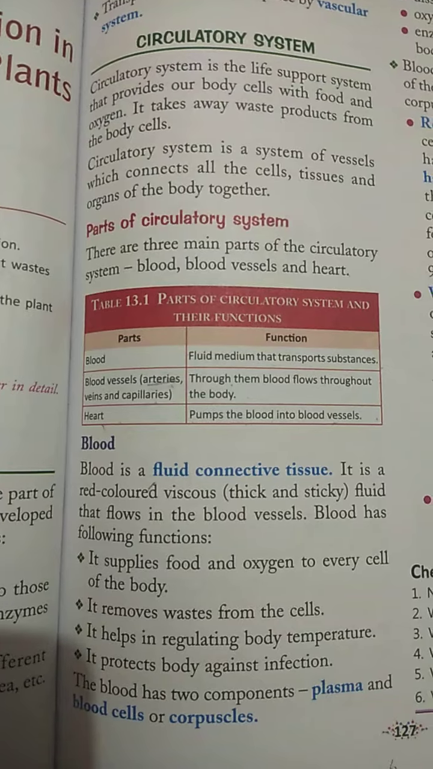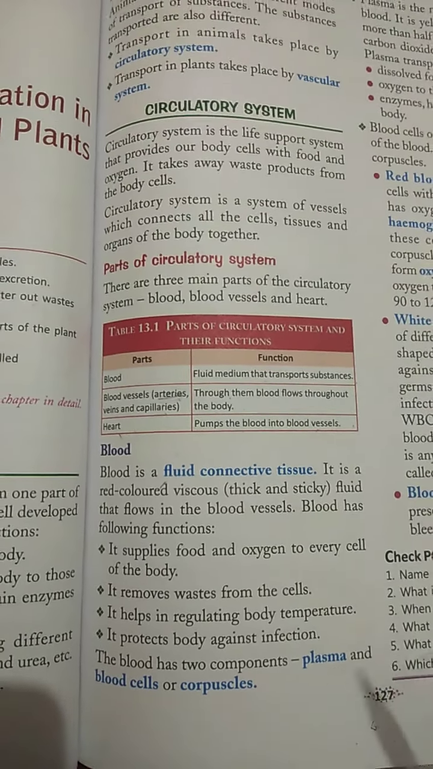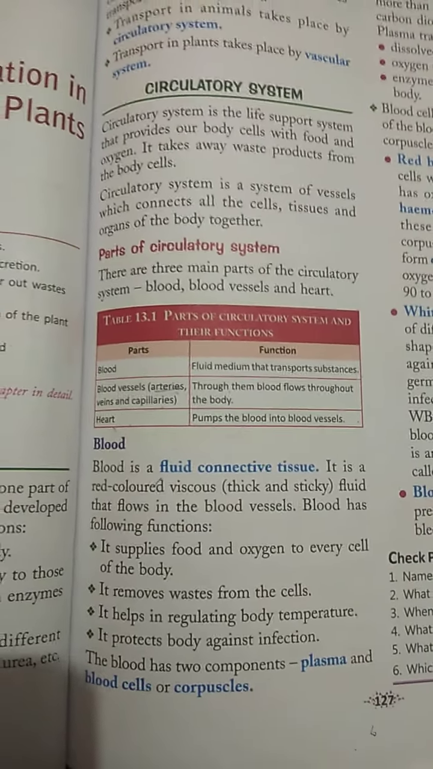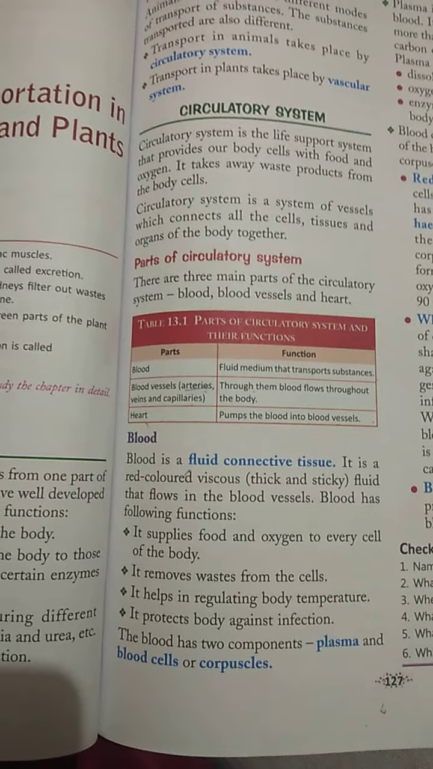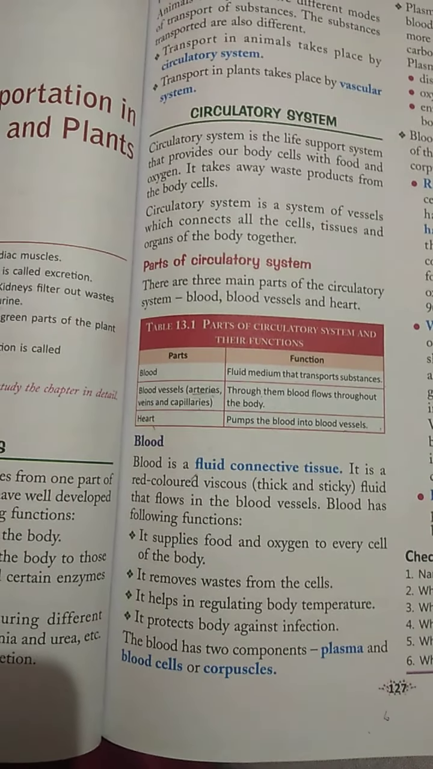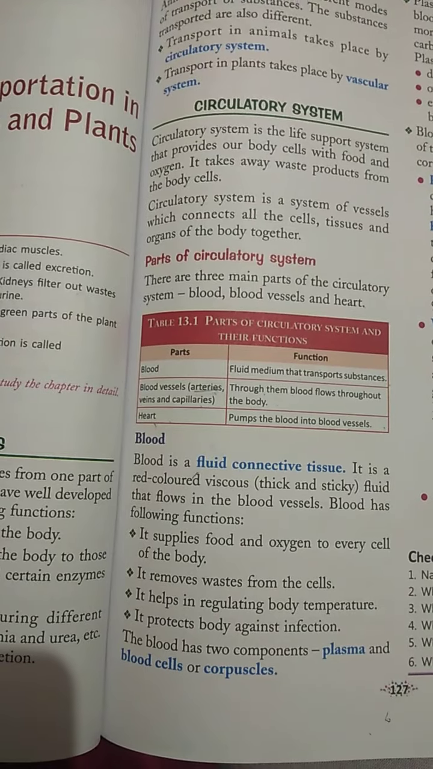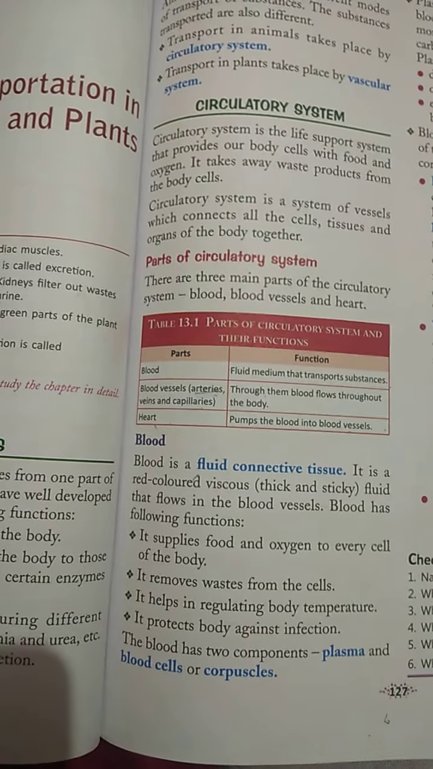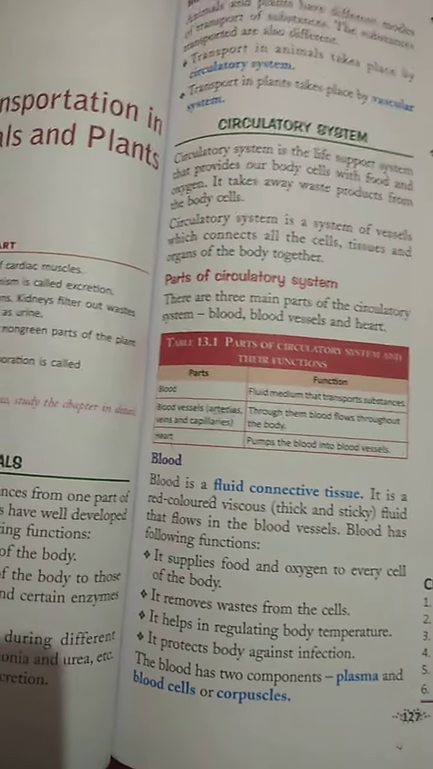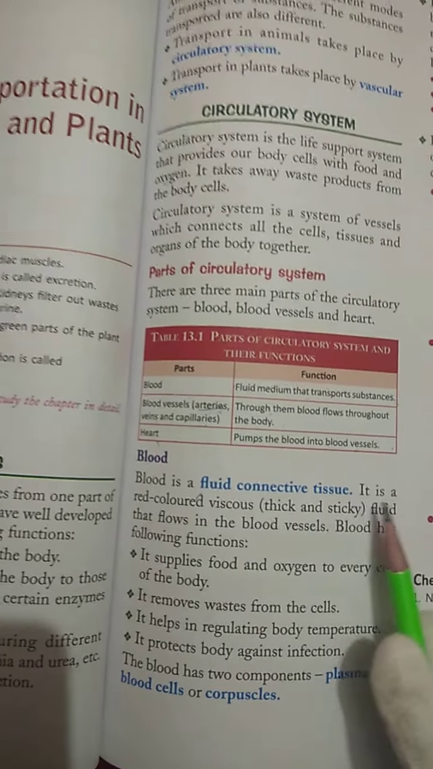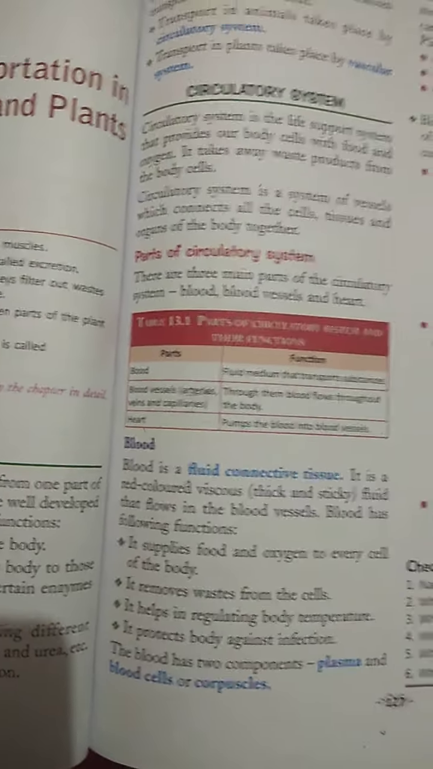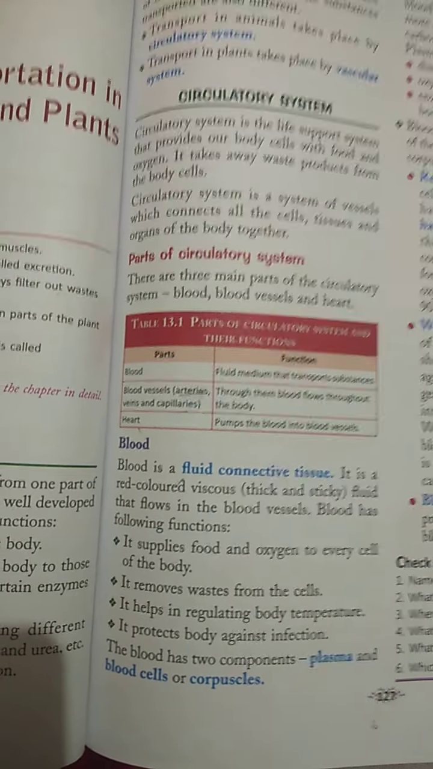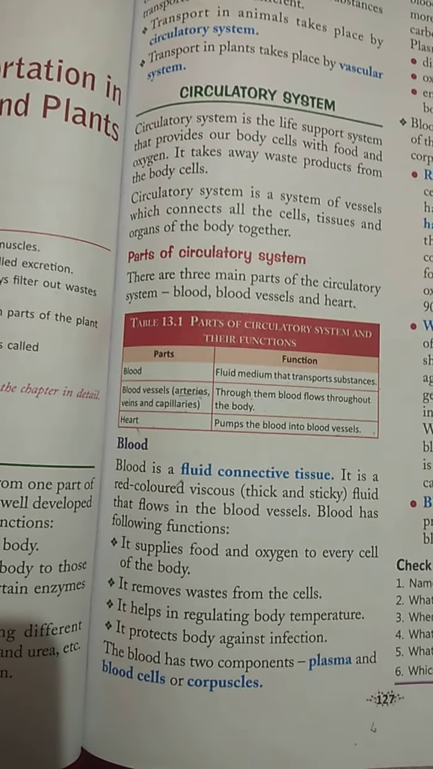So now we are going to discuss each and every part in detail. First of all, we are going to discuss blood. As we already discussed, this is the fluid connective tissue, the fluid part which helps to transport substances like oxygen and food. Basically, blood is red in color, and it is a viscous, thick and sticky fluid that flows in the blood vessels.